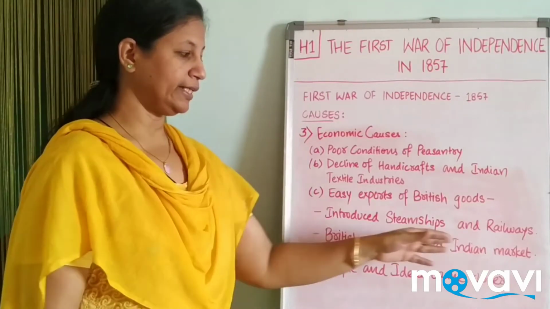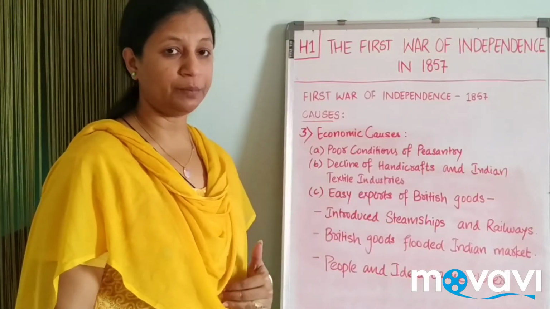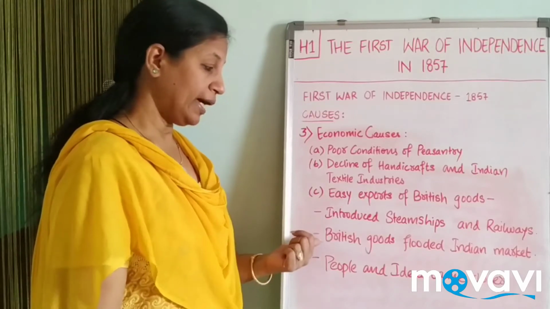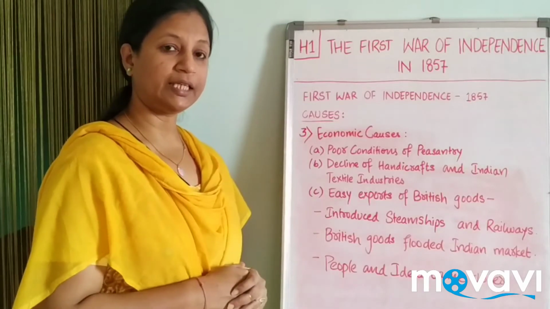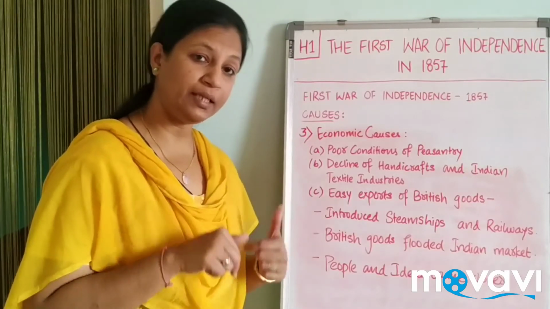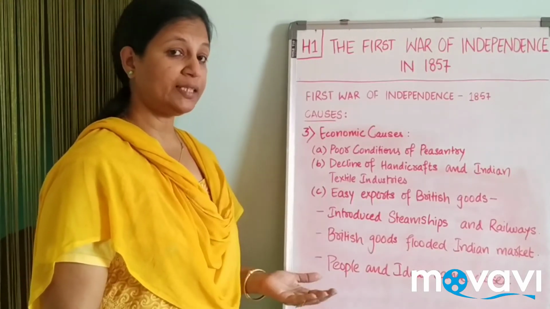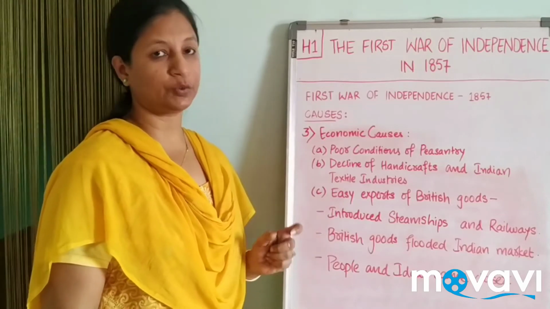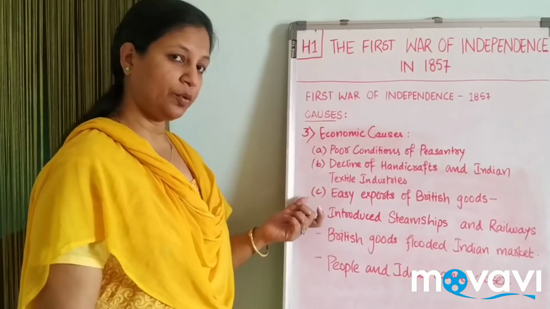British goods flooded the Indian market. As the steamships worked, they also encouraged exports and imports. So as British goods flooded the Indian market, the Indian goods were losing their market because they were a little costly. The British encouraged whatever points they wanted, wherever they could get profit.